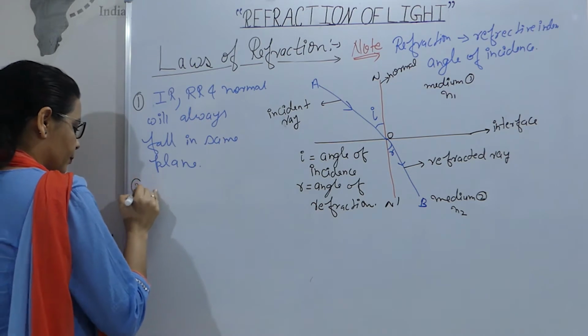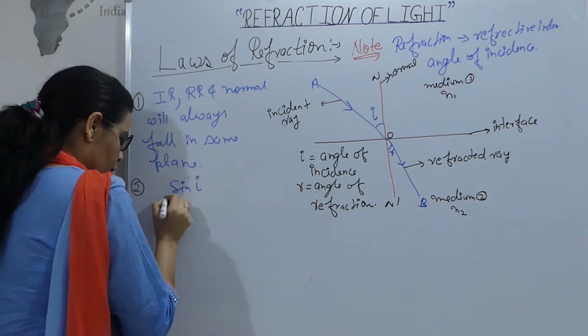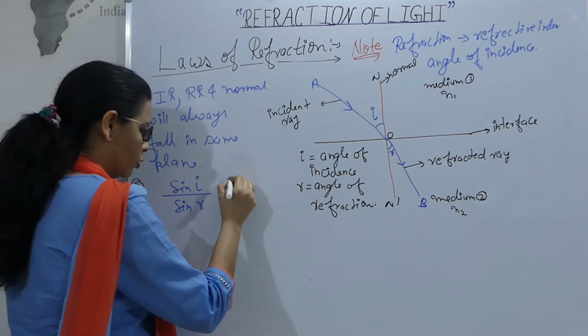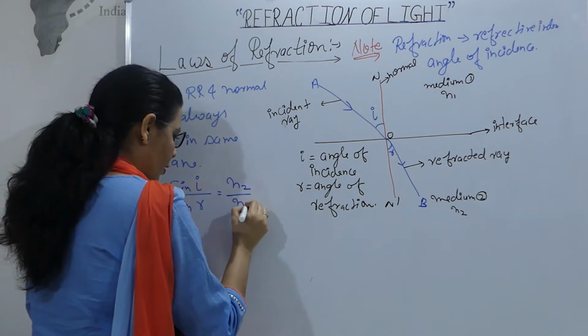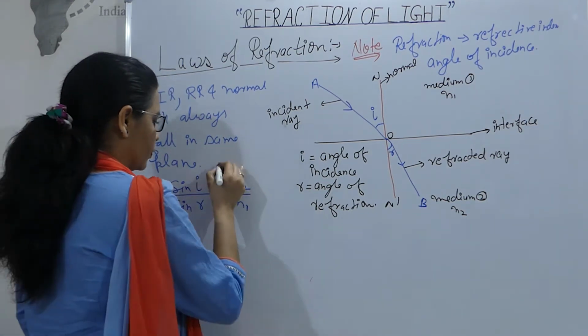Second is sin I by sin R is equal to N2 by N1. And this is known as Snell's law.